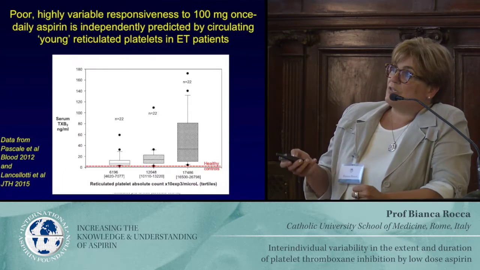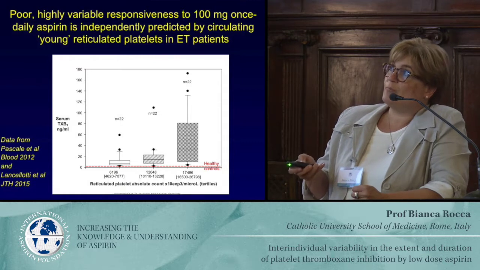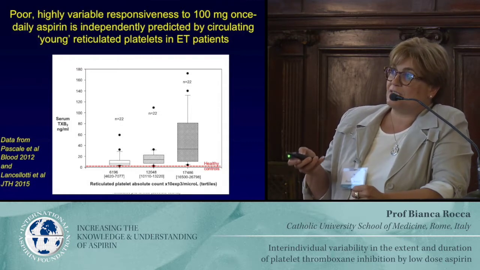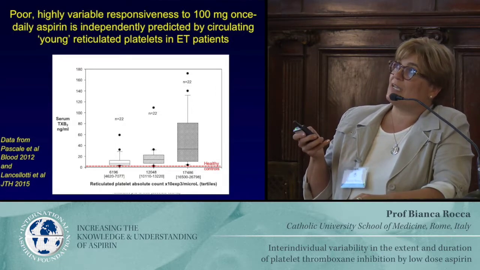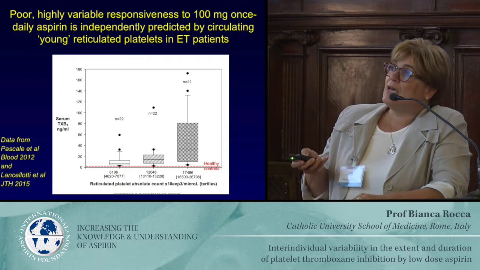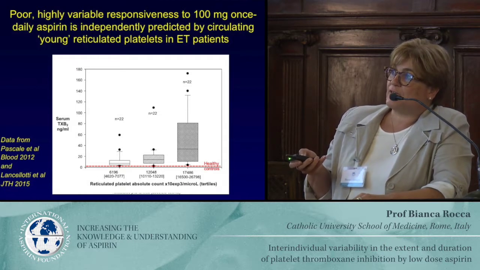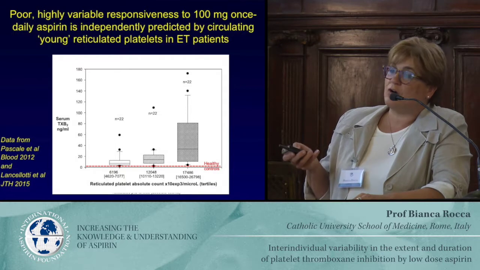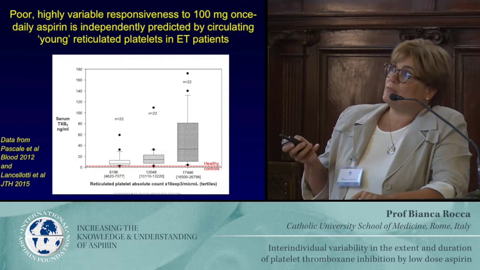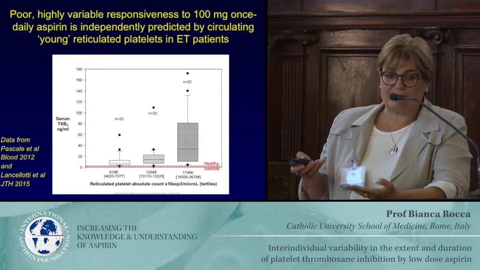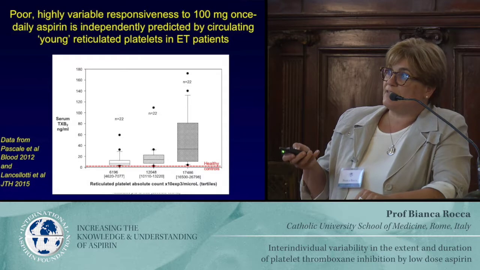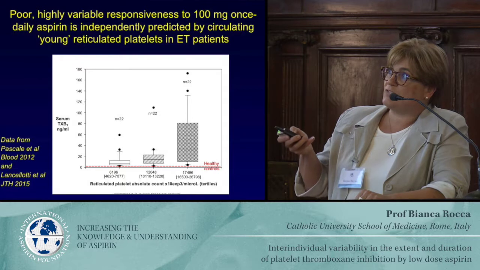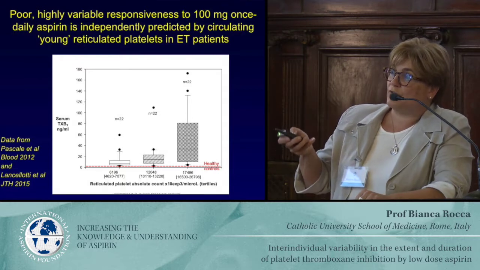And we observed on 2 different occasions in past years, looking at residual serum thromboxane, what is there when the patients were taking low-dose aspirin once daily, as a function of increased number of reticulated platelets. Reticulated platelets are basically the young, active platelets in the peripheral blood. And the residual serum thromboxane was higher and higher according to the number of these platelets. So these patients clearly had a very high turnover of platelets.